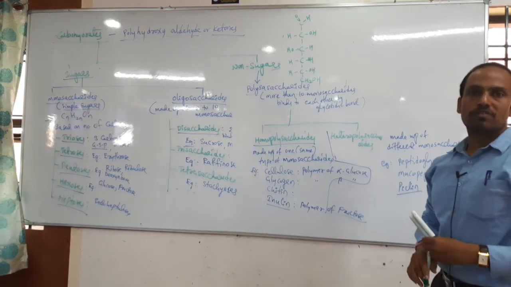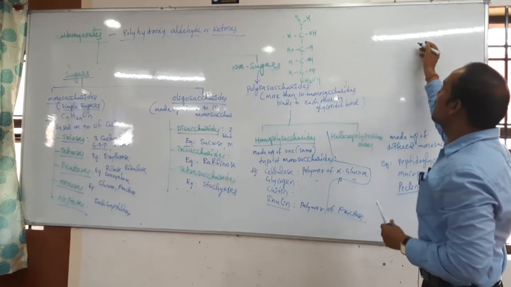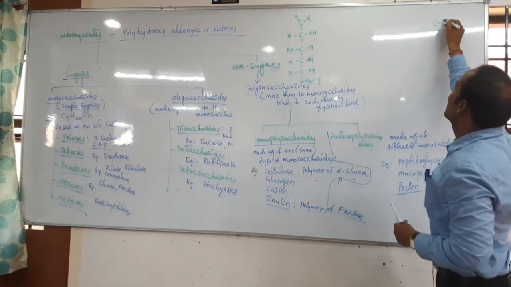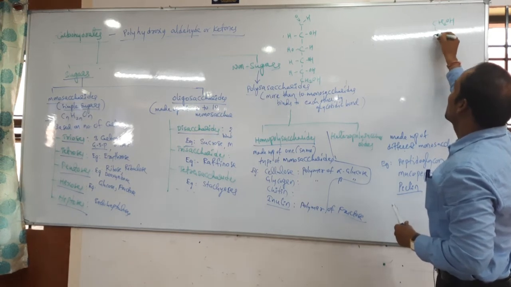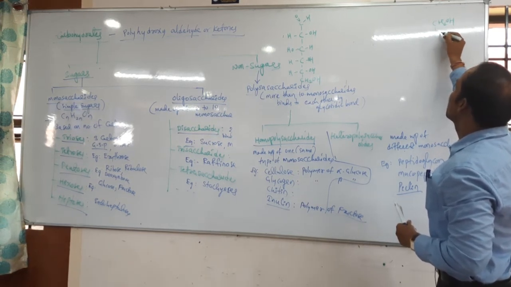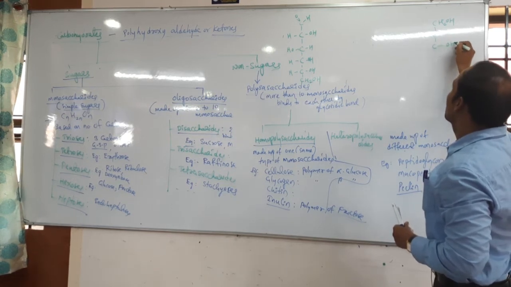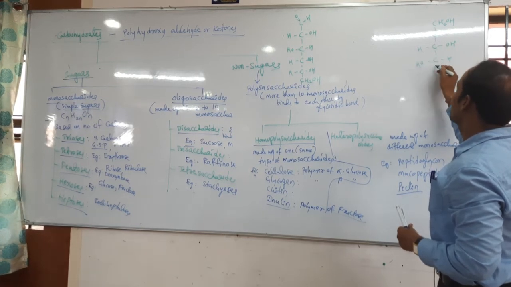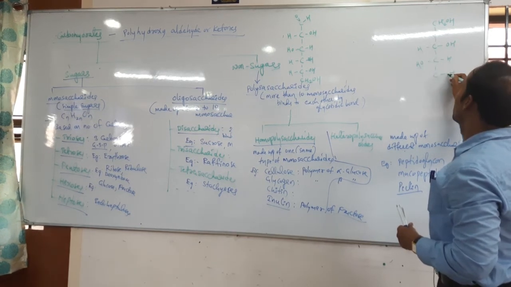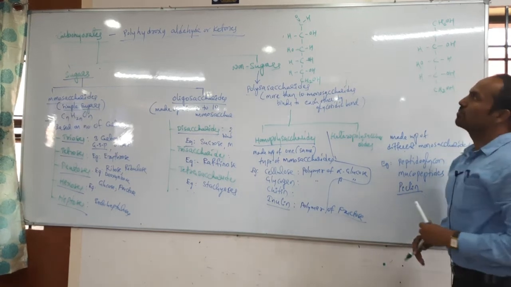This is about glucose. Next one, fructose. This is about fructose.